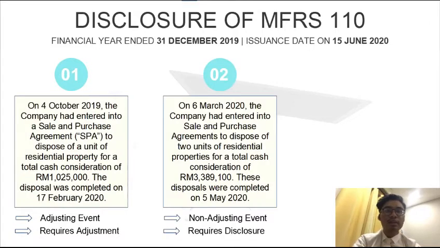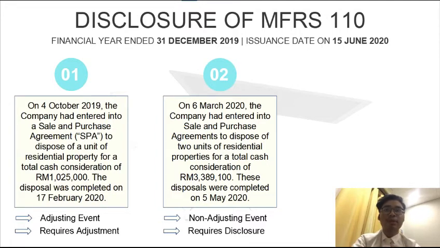Next, in the year 2019, the financial year ended was 31st December 2019, and the issuance date of financial statements by the Board of Directors was on 15th of June 2020. There are also 3 subsequent events that happened in this year. The first is the disposal of a unit of residential property on 4th of October 2019. This is an adjusting event because this event happens in the financial year. Thus, this event requires an adjustment.